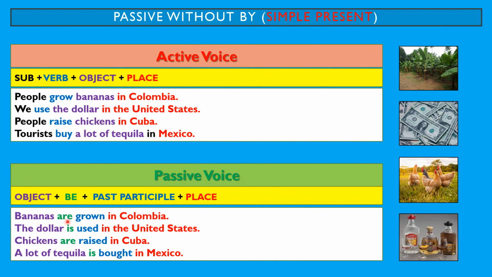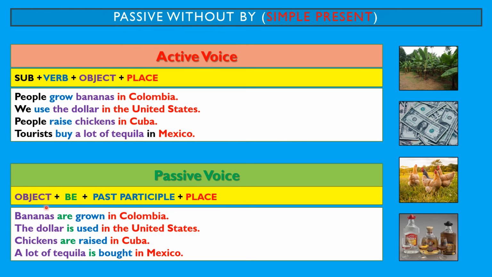Now for the passive, we need the object, the verb to be, in this case, the verb to be in the present, because these actions are happening nowadays. And then we use the verb in the past participle. Remember, the past participle is the third form of any verb. And after that, we need the place, the location where the actions happen.